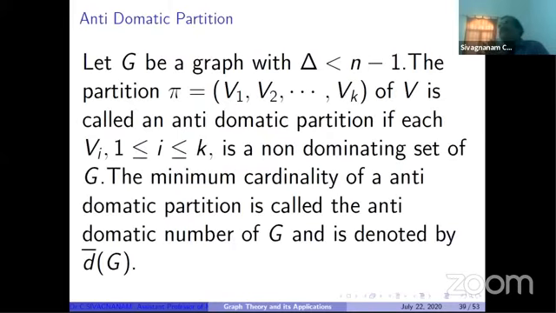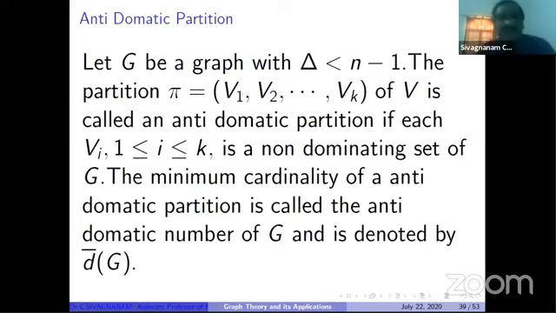Now using this, we can have a partition of the vertex set. I call this an anti-domatic partition. For the vertex set, we can find a partition. What is the meaning of partition? Each class of the partition is a non-dominating set. That partition is called an anti-domatic partition.